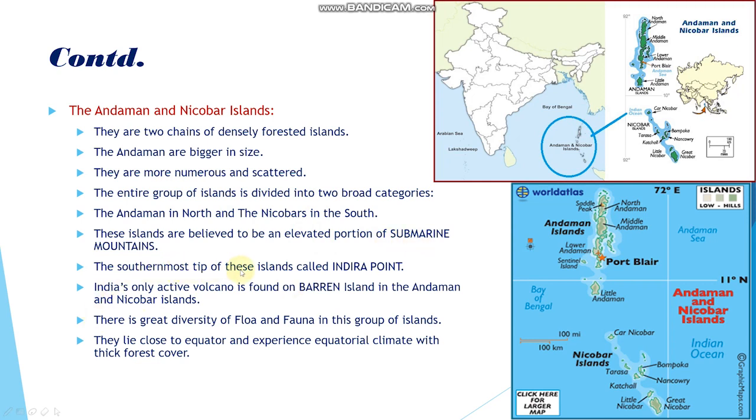The southernmost tip of this island is called Indira Point. We already heard this thing in chapter number 1. India's only active volcano is found on Barren Island in the Andaman and Nicobar Islands. There is a great diversity of flora and fauna in this group of islands. They lie close to the equator and experience equatorial climate with thick forest cover. So this is the description of the island groups of India, the Andaman and Nicobar.